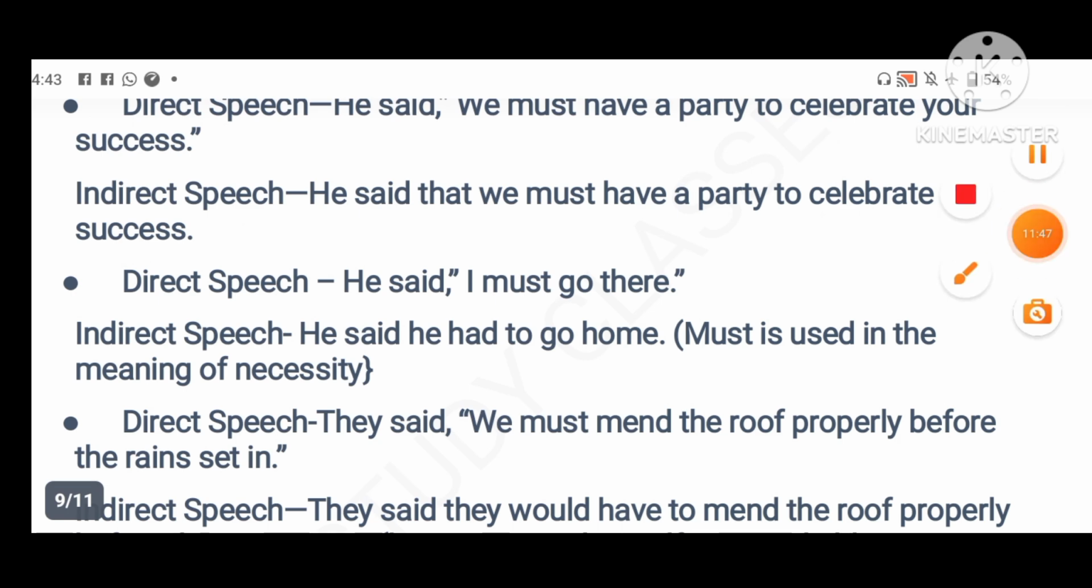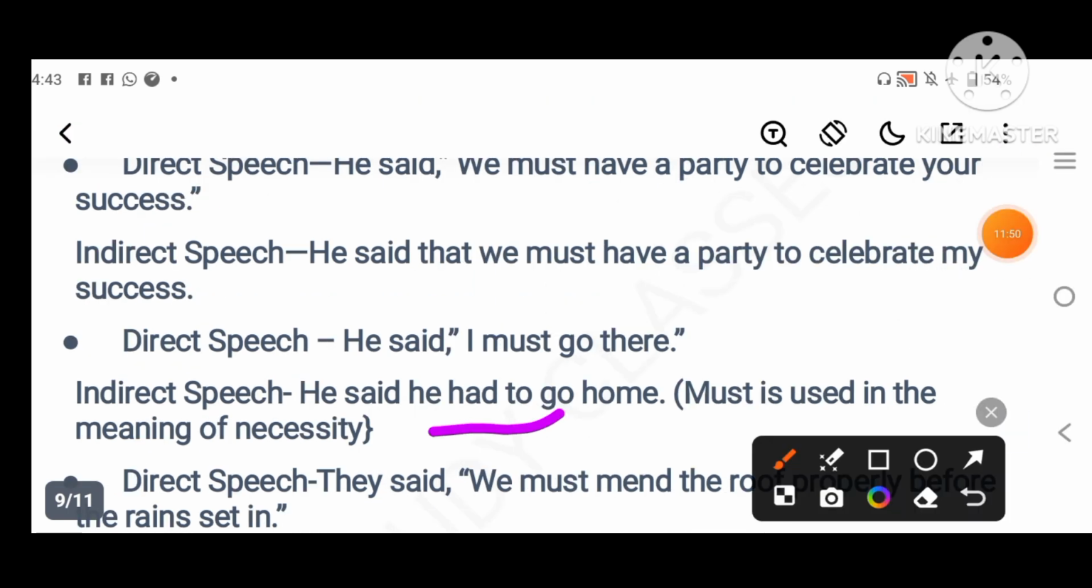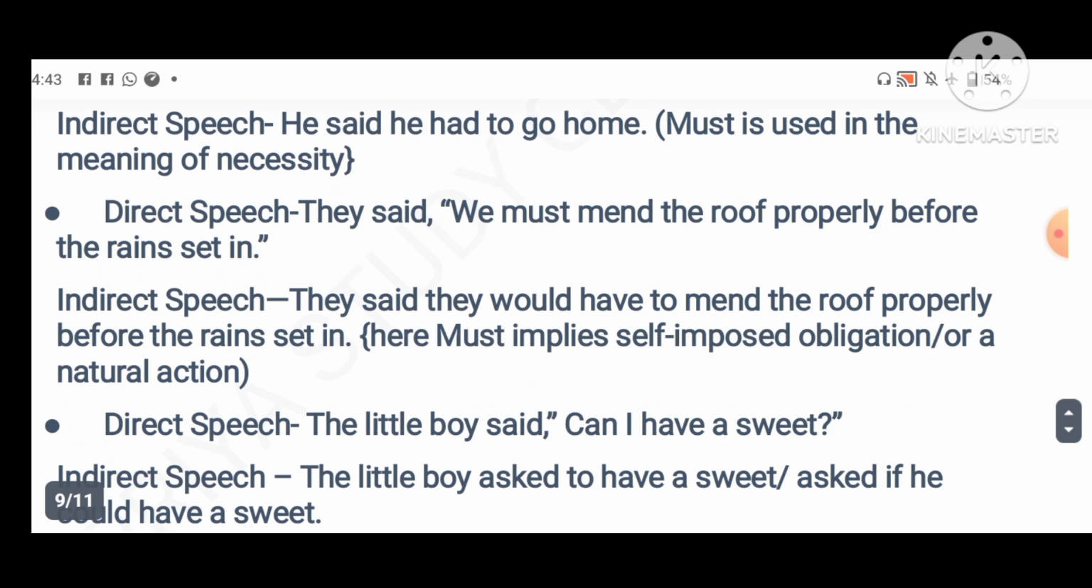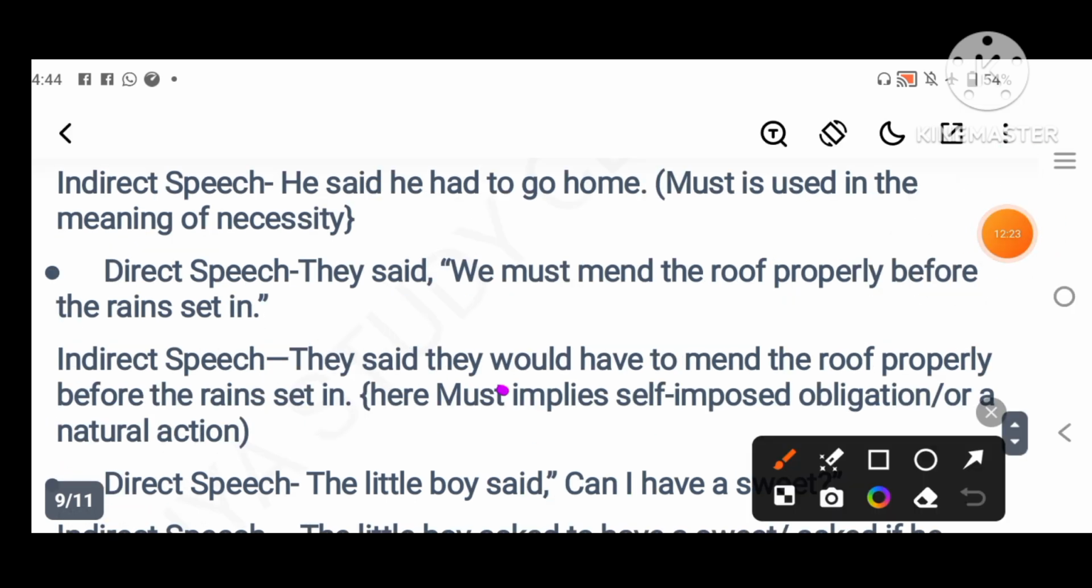Why had to? Look here, students, why did we use had to? Because must is used in the meaning of necessity. When must represents necessity, we use had to. Then, they said, we must mend the roof properly before the rain starts. Here must implies self-imposed obligation or natural action. So they said they would have to mend the roof properly before the rain set in.